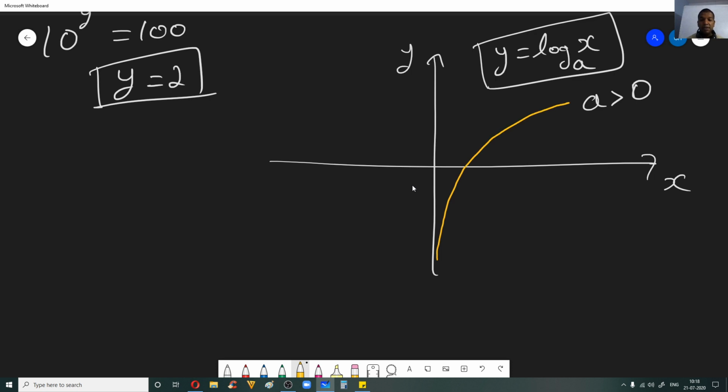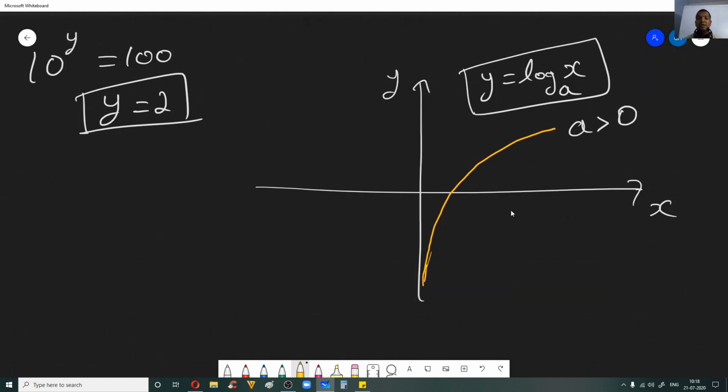This is the nature of the graph, fine. Please draw this diagram in your notes. Remember, y is log x to the base a, and a is greater than 0. That is, it starts from 1 onwards, fine, right? Here it is better to take a greater than 1. Sorry, this graph is for a greater than 1.